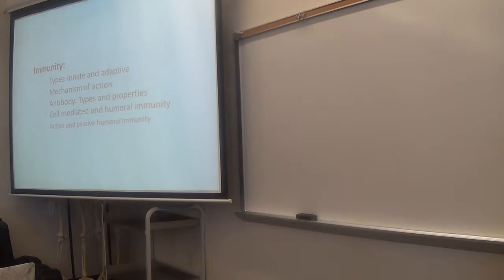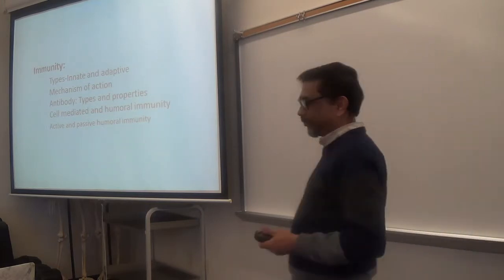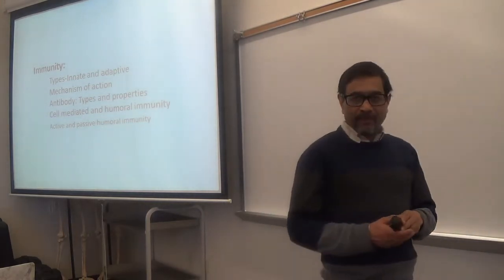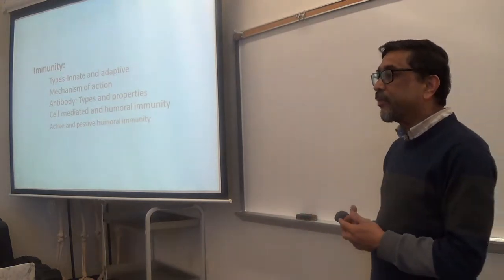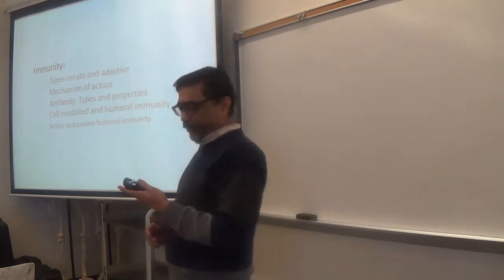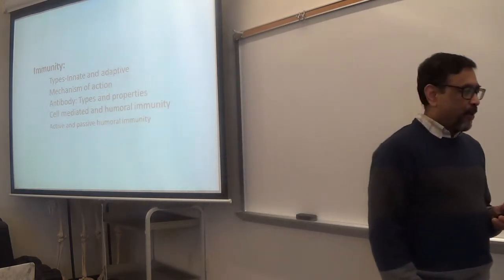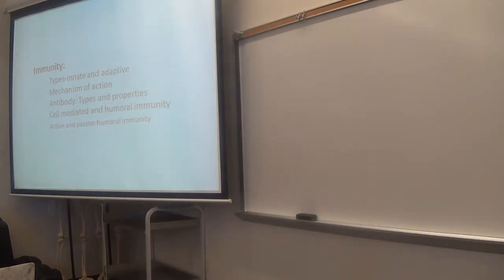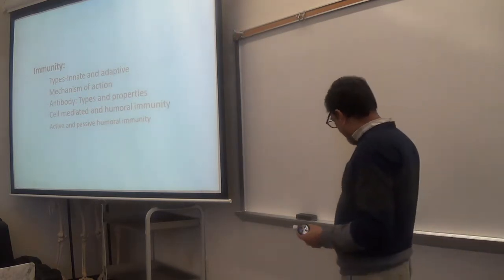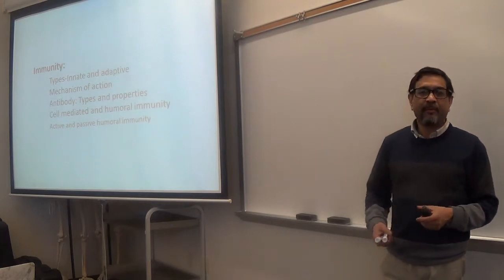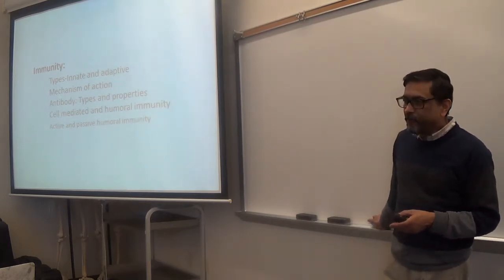In last class I talked about the lymphatic system, and you know that the lymphatic system is responsible for immunity, right? To protect your body. So today we'll talk about immunity. First, we'll see different types of immunity present in the body.